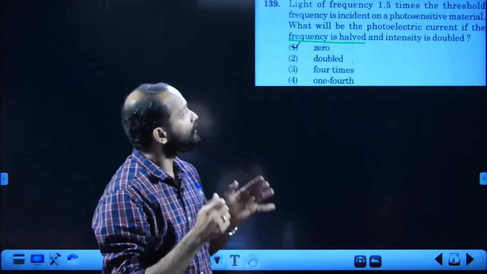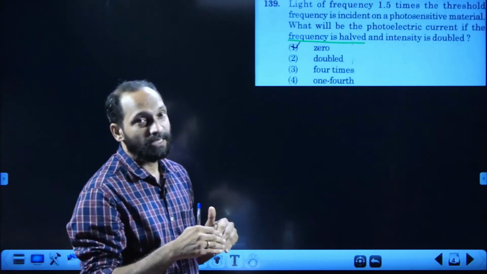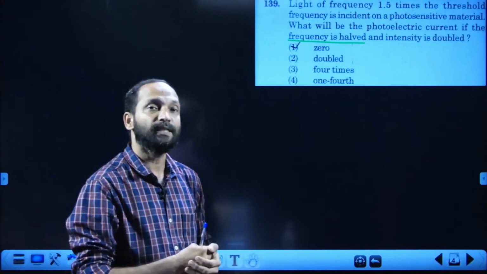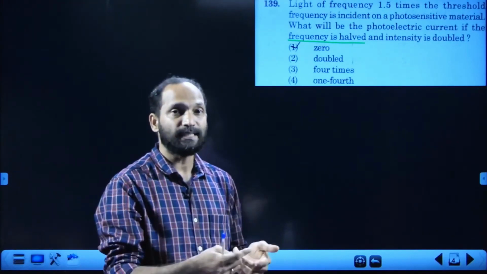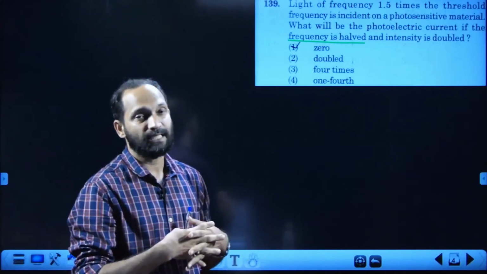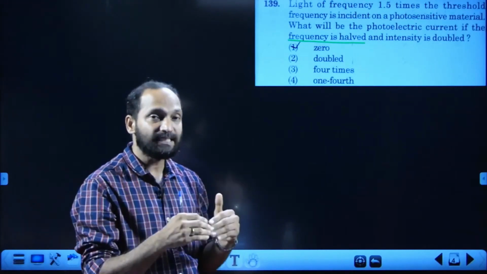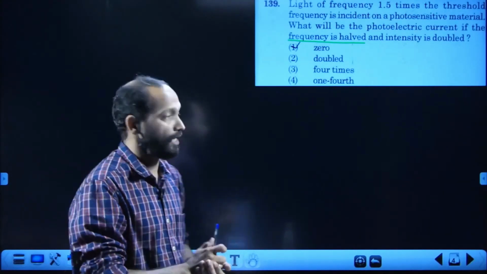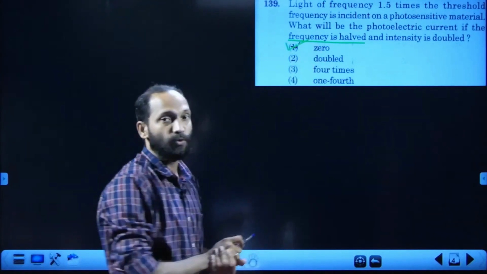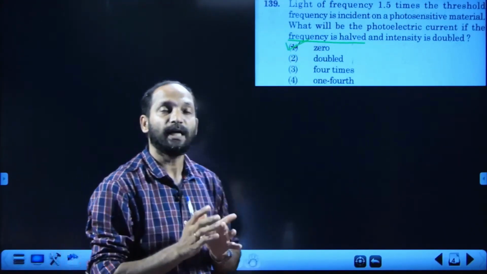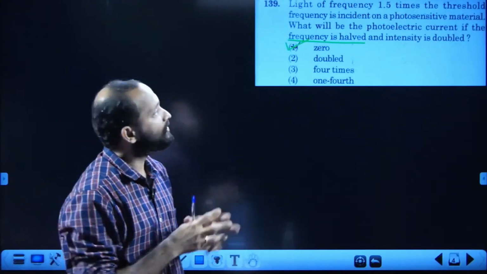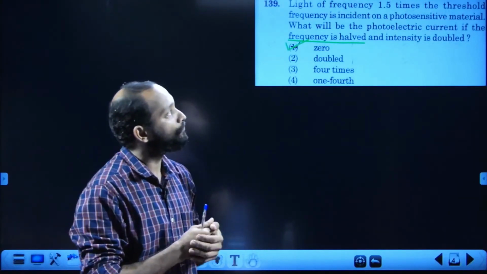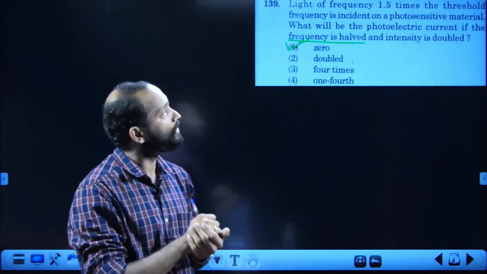It's a very important one. When frequency is halved, the incident energy goes below the work function. That means incident frequency goes below the threshold frequency. When incident frequency is less than threshold frequency, no photo emission takes place. That is why there will not be any photocurrent. So our answer should be 0. That means it does not have any intensity dependence. As the incident frequency is halved, initially light of frequency 1.5 times the threshold frequency was incident.